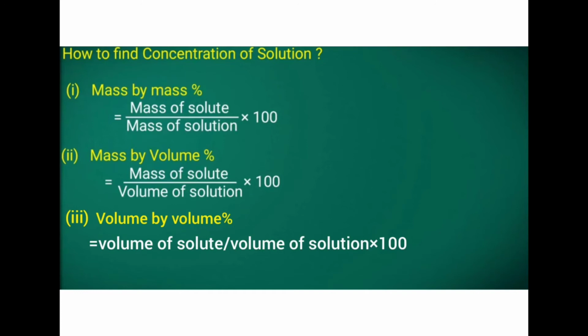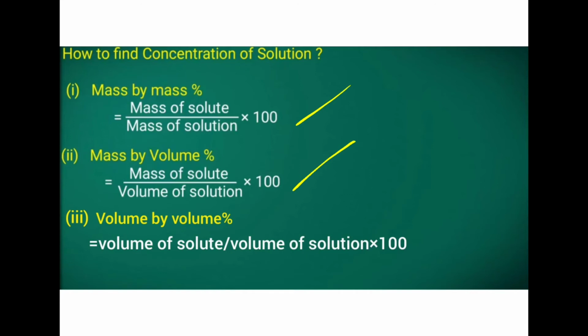So what are the things given in the question? From that we can find. If the mass of the solute and mass of the solution are given, and you want to find the mass by mass percentage, then we can use this formula. Then if the mass of solute and volume of solution are given, then we can find mass by volume percentage by this formula, or volume by volume percentage.